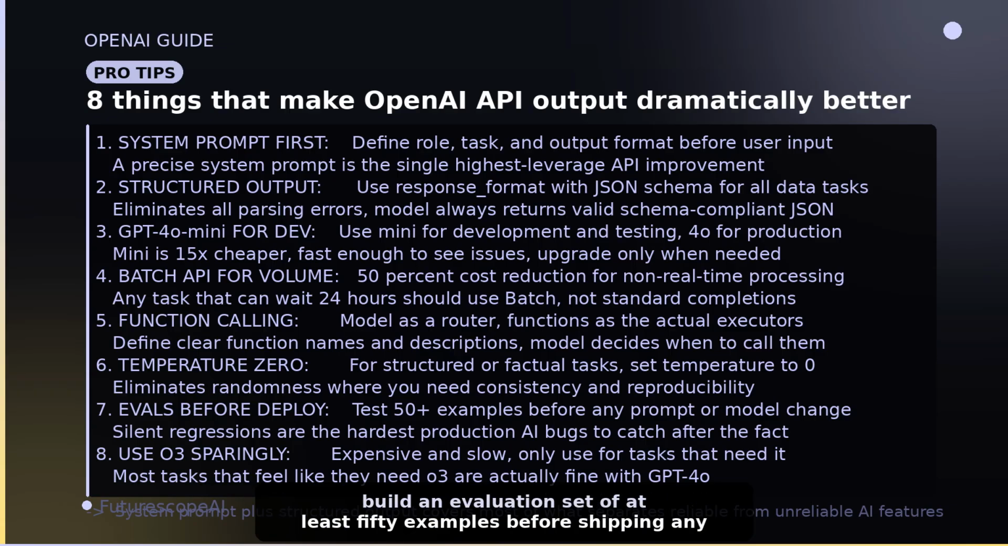7. Build an evaluation set of at least 50 examples before shipping any prompt or model change to production. Silent regressions are the hardest AI bugs to catch after deployment. 8. Use O3 only for tasks that genuinely need it. Most tasks that seem to require O3 level reasoning are actually handled well by GPT-4o.